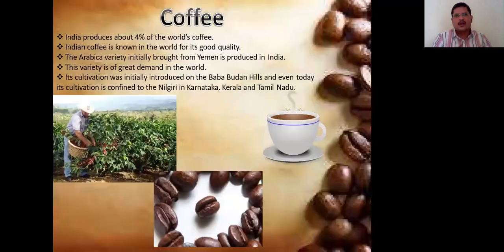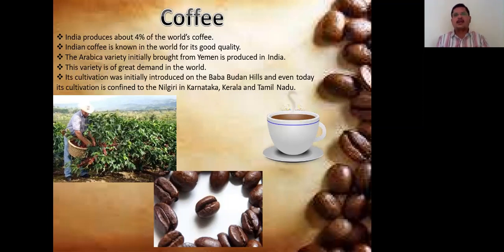Coffee. Next one. India produces about 4% of the world's coffee. Indian coffee is known in the world for its good quality. The Arabica variety is produced in our country. These seeds were brought from Yemen. This variety has a very large demand in the world.